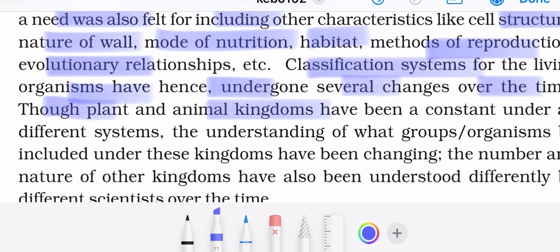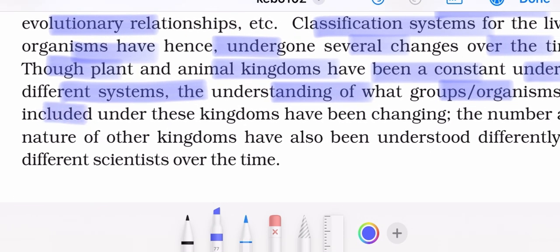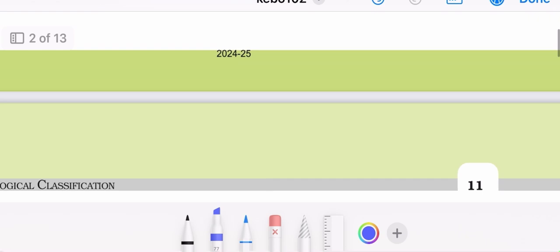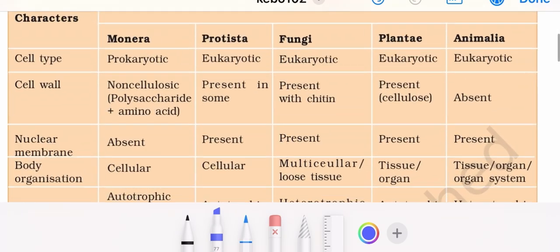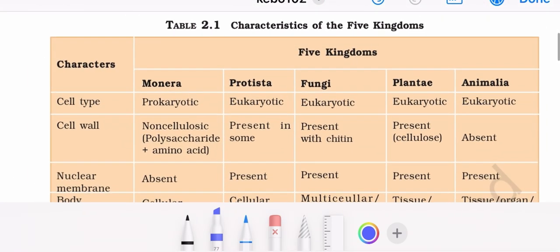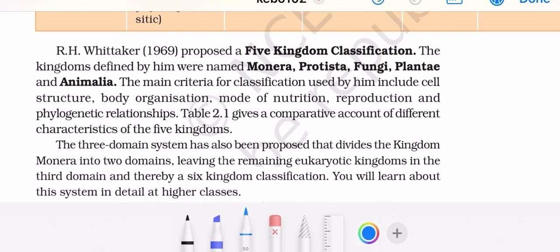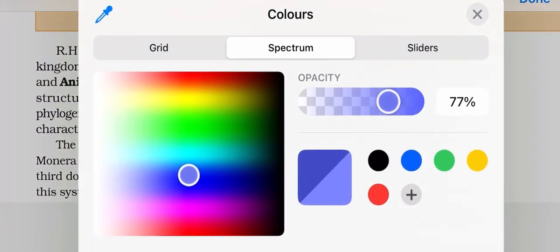Classification systems for living organisms have hence undergone several changes over time. Though plant and animal kingdoms have been a constant under all different systems, the understanding of what groups of organisms be included under these kingdoms has been changing, and the number and nature of other kingdoms have also been understood differently by different scientists. So, this is the table of the 5 kingdom classification which was given by R.H. Whittaker.